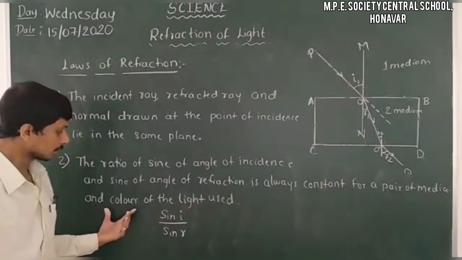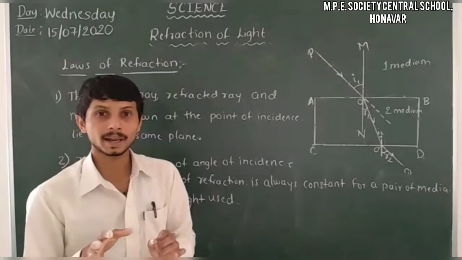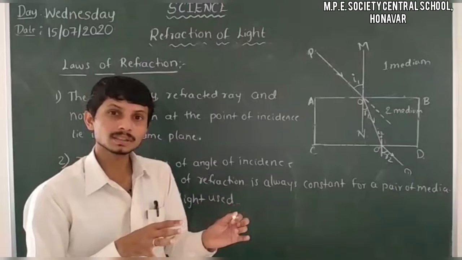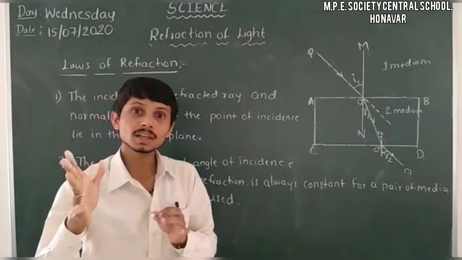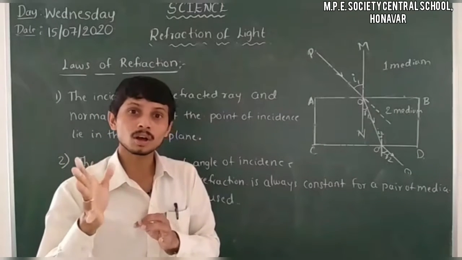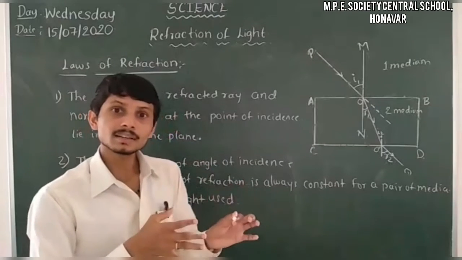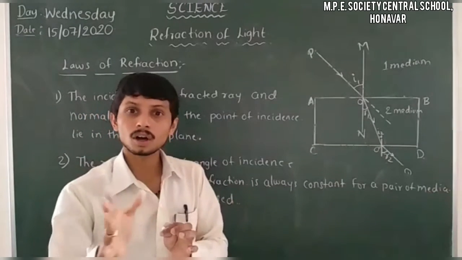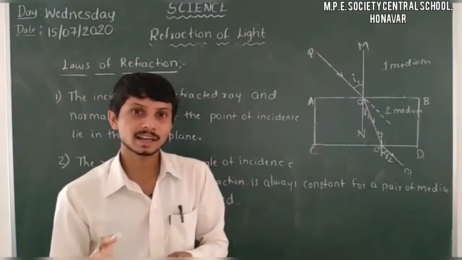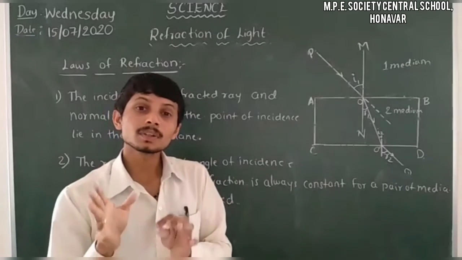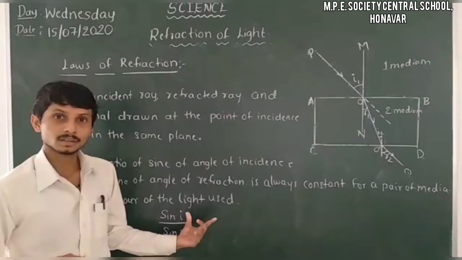Here there is another term, the color of the light used. We are already aware of the wavelength of light. Red light goes to a longer wavelength, so it travels a longer distance. We use red light in signal lights as a danger signal. So it depends upon the wavelength, which is why we have to consider the color of light used.